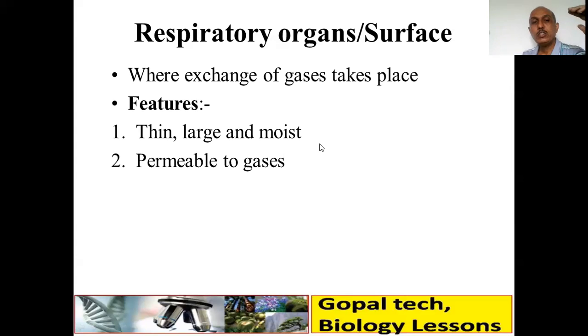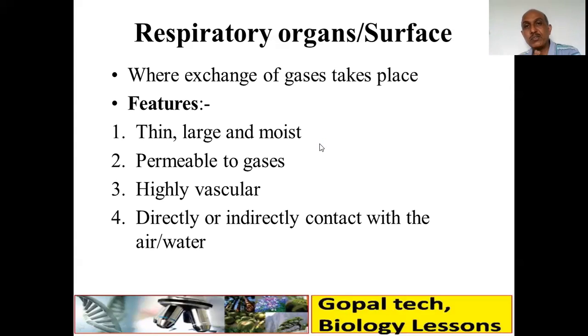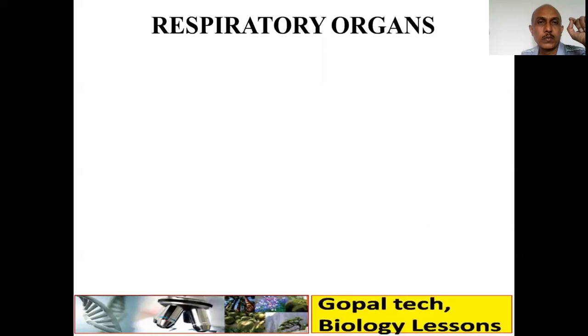Second, the membrane should be permeable to gases, carbon dioxide and water. It is highly vascular and rich in blood supply. That surface should be in direct or indirect contact with the surrounding environment where the oxygen is present, maybe water or maybe air. If these characters are there, then only it will work as a respiratory organ.